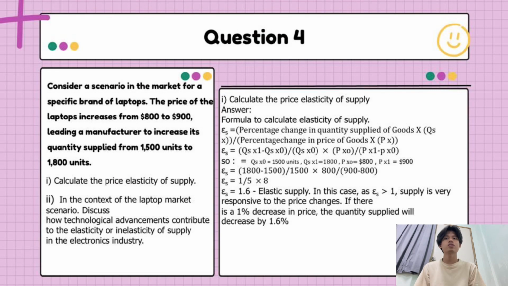So I am going to answer question 4. The question is, consider a scenario in the market for a specific brand of laptops.